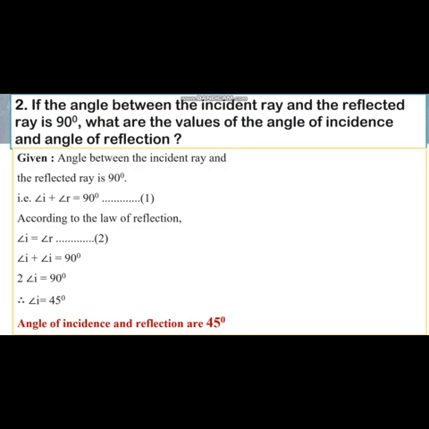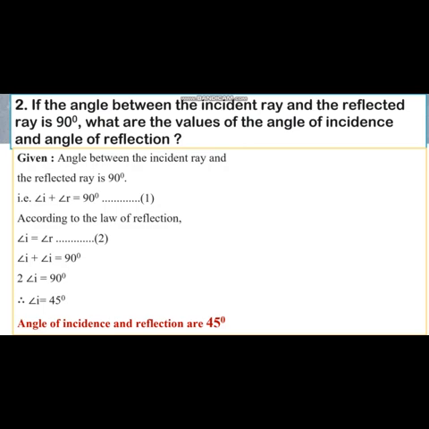Now, according to the law of reflection, angle I is equal to angle R. Angle of incidence is equal to angle of reflection. So what I am going to do is, instead of angle R, I am going to write angle I. I can do this because both are the same, na? Both are equal. So angle I plus angle I is equal to 90 degree. So 2 times angle I is equal to 90 degree. That means angle I is equal to 45 degree. That is, angle of incidence is 45 degree. This is what we have found out.